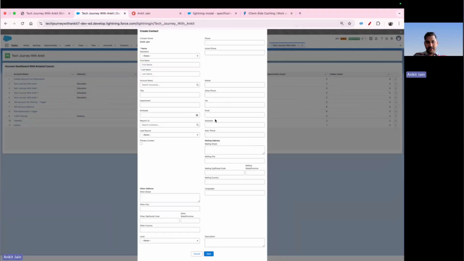So that's kind of a limitation, I believe, that we have to go with if we are using the create modal. The control is not with us. But as I said, you can always decide what fields you want to display. You can pass that from the parent and make that decision. But I hope this is okay for now.